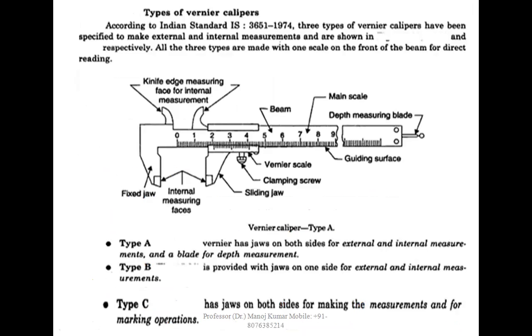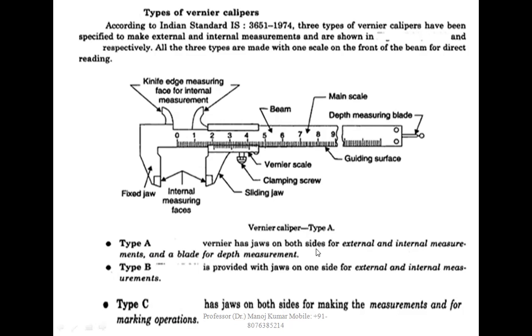Types of the vernier caliper. According to the Indian Standard IS 3651-1974, three types of vernier calipers have been specified to make external and internal measurements. All three types are made with one scale on the front of the beam for direct reading. Type A, Type B, and Type C.